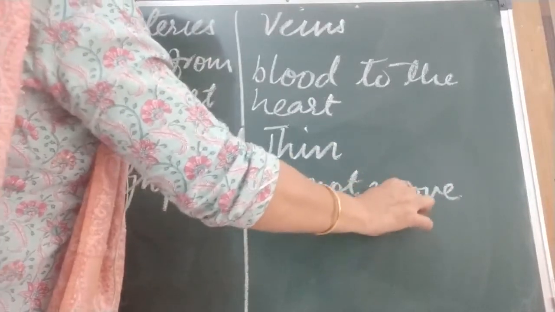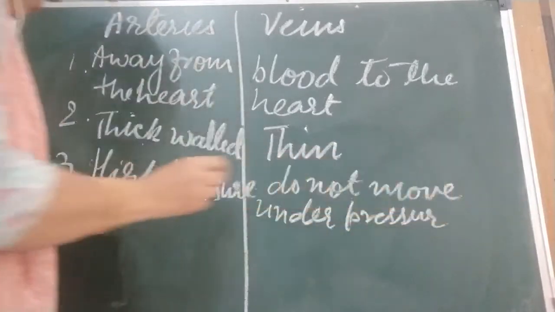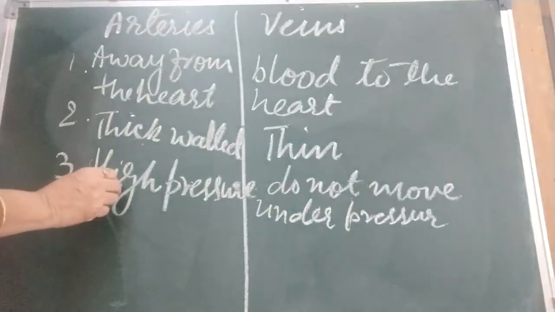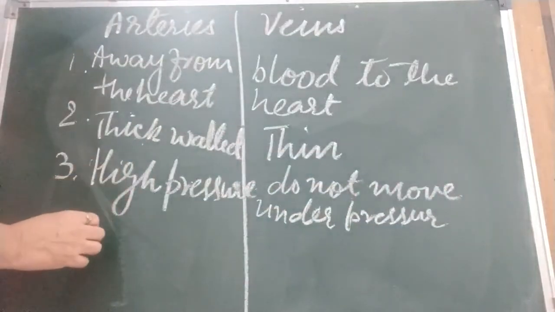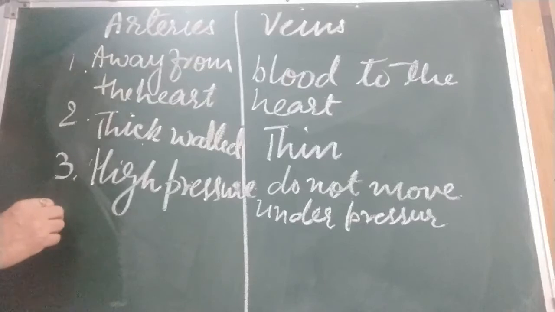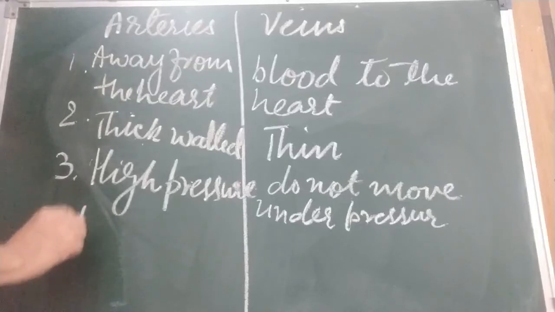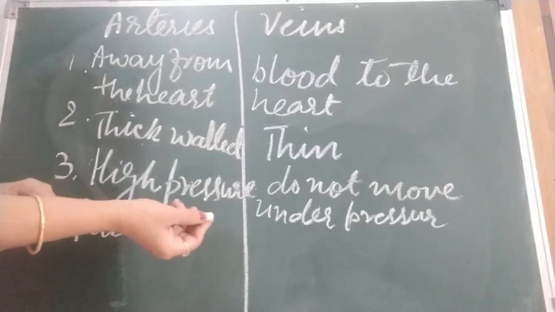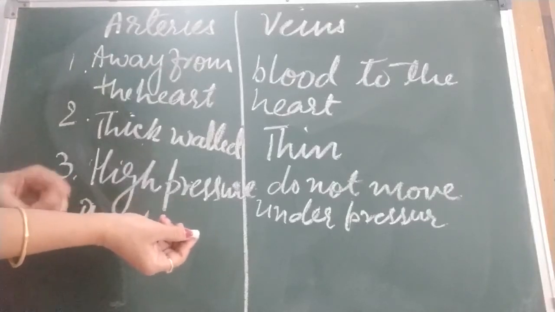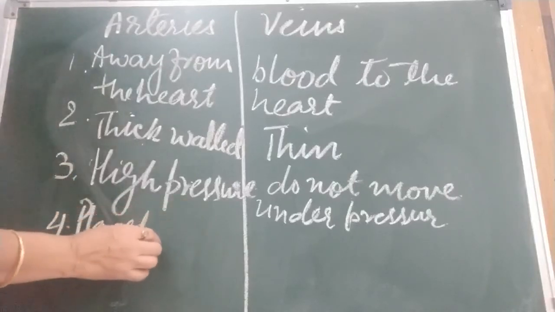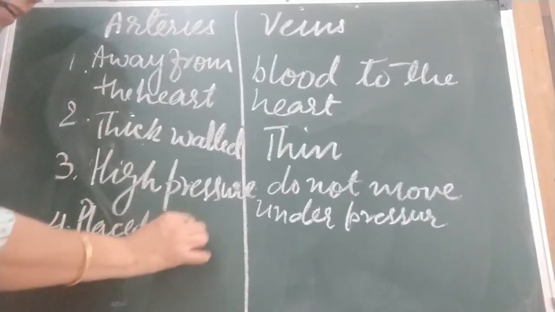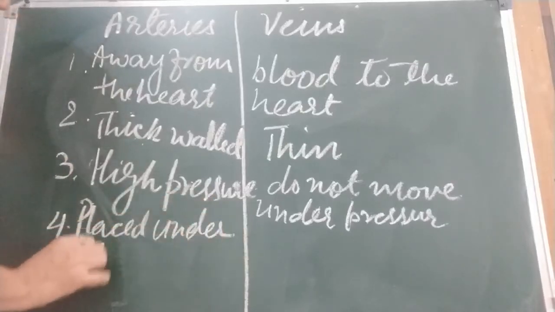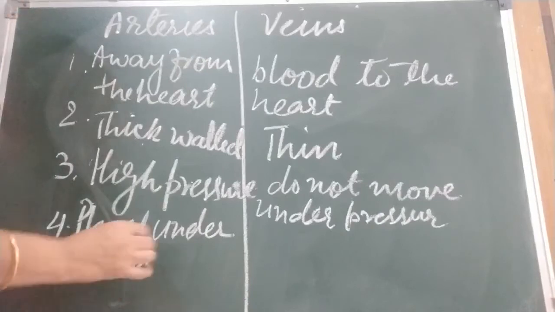The next difference is that arteries are deep seated. Deep seated means they are placed under the skin, inside, so we cannot see them from the upper side. And veins are superficial.